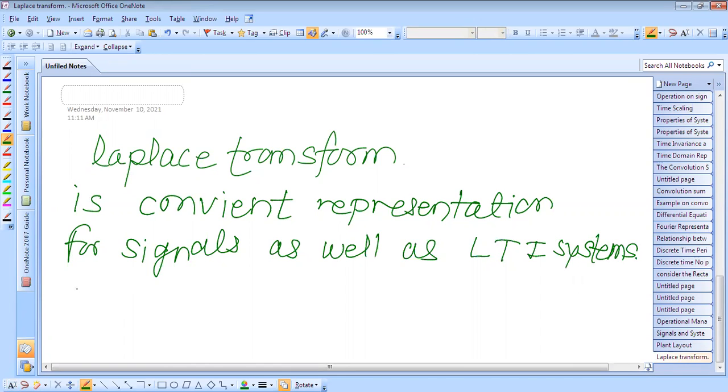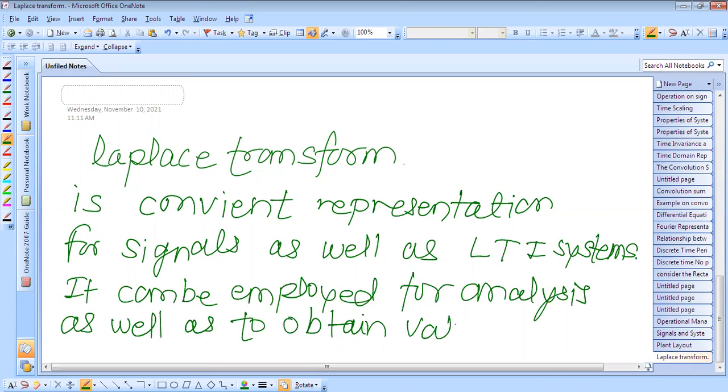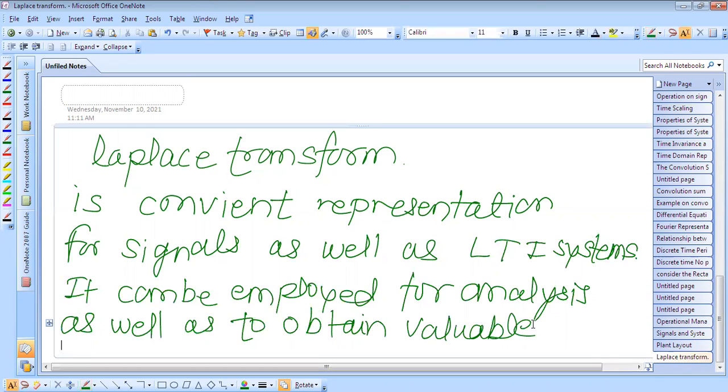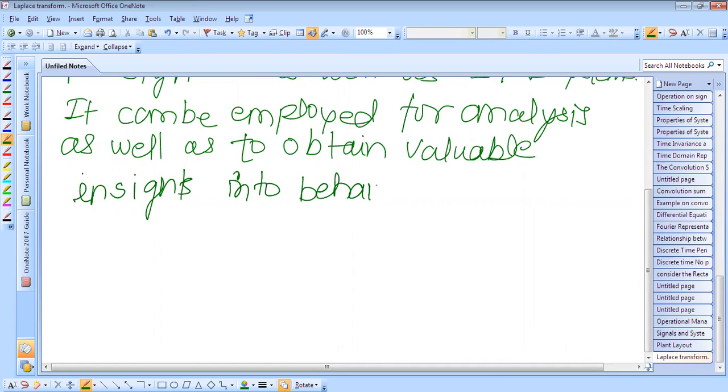So it can be employed for analysis as well as to obtain valuable insight into the behavior of signals and systems.